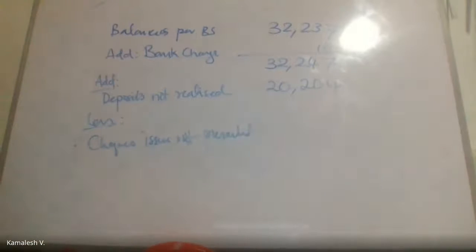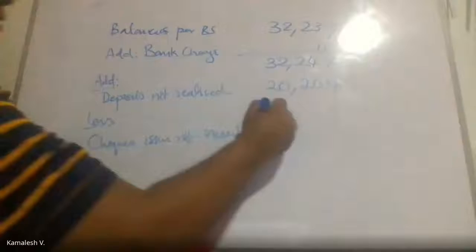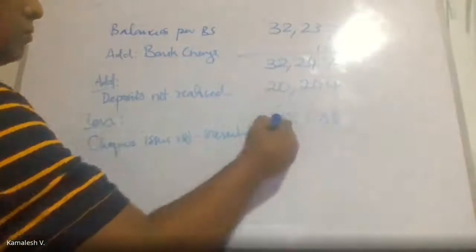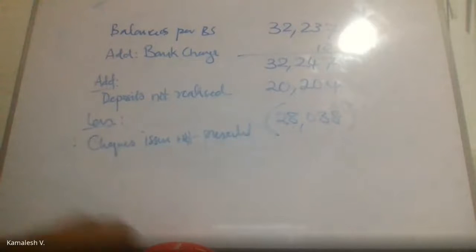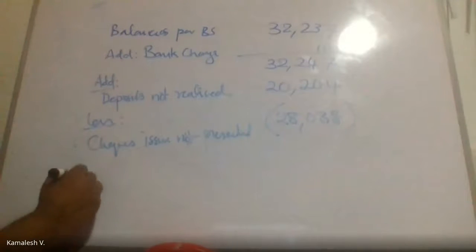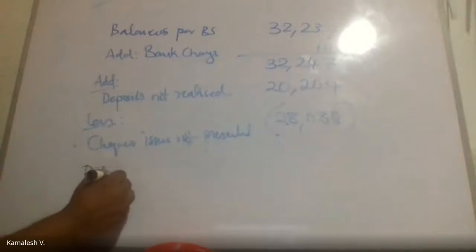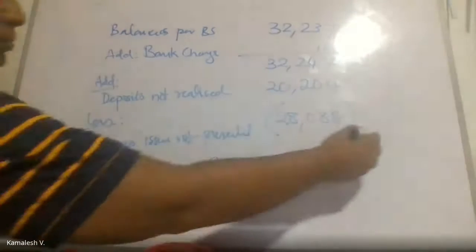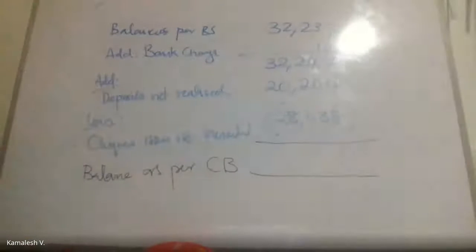How much is that? 28,000, not 38. Then you should get the balance as per cash book. So I think it should give you the answer.